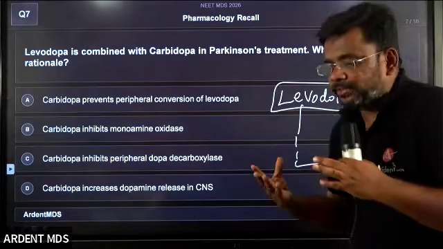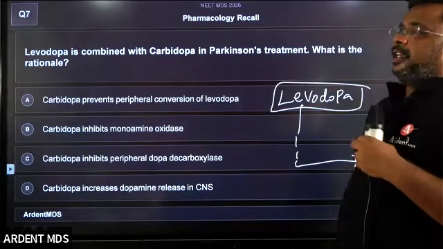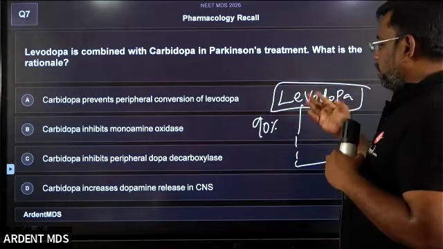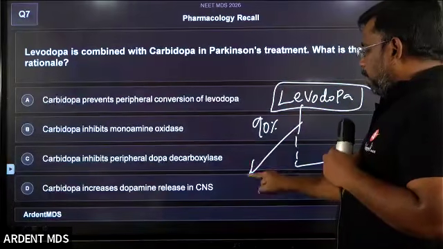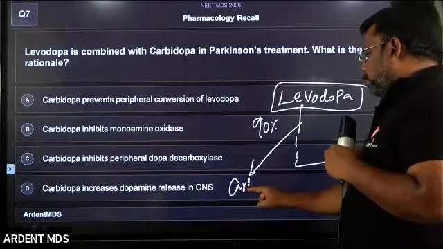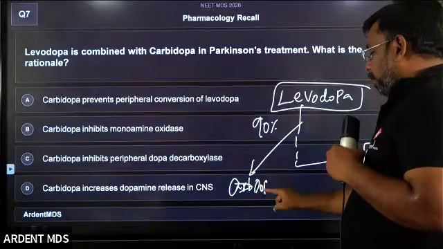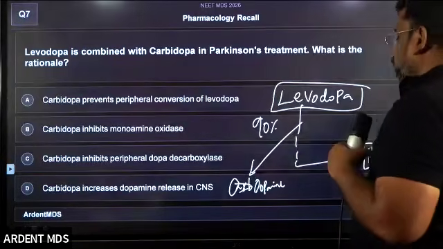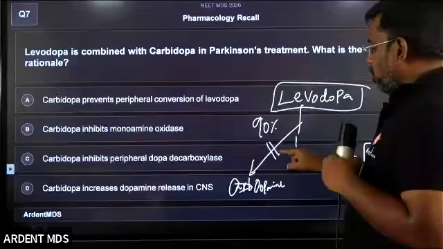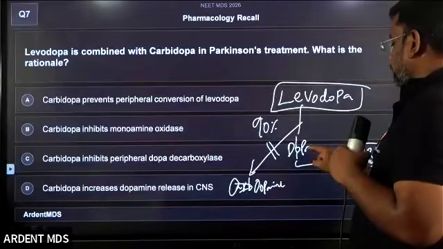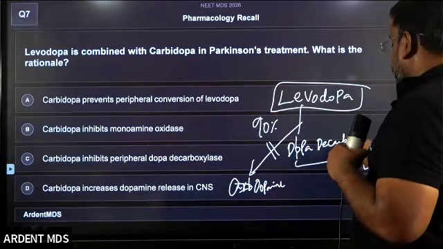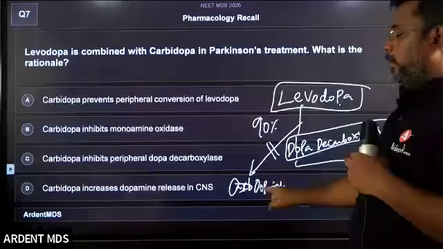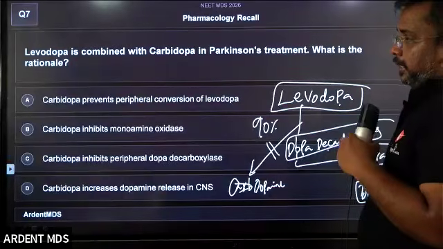But the majority of the drug, 90% of the levodopa, is converted into dopamine in the periphery itself. Only 10% goes to the brain. This is done by the enzyme called dopa decarboxylase. This levodopa is converted into dopamine by the enzyme dopa decarboxylase.